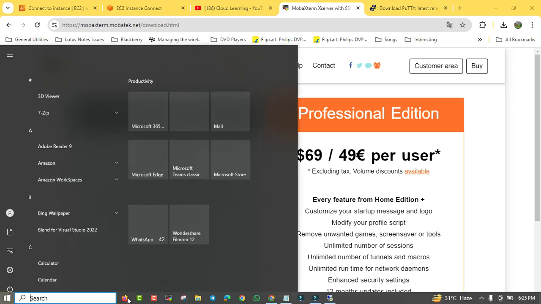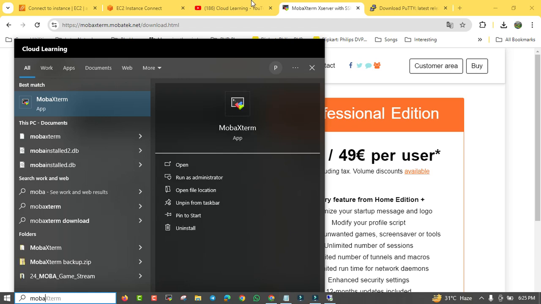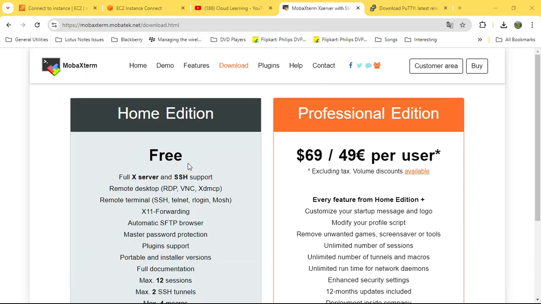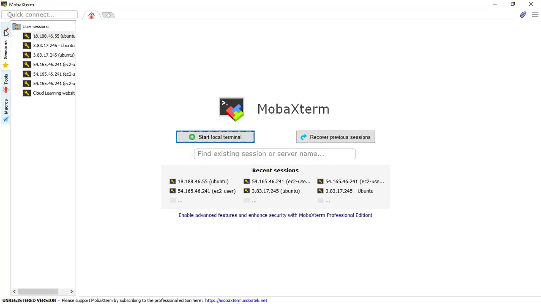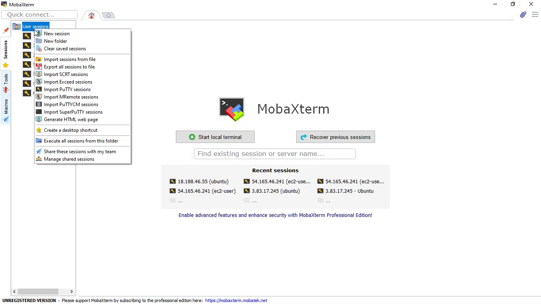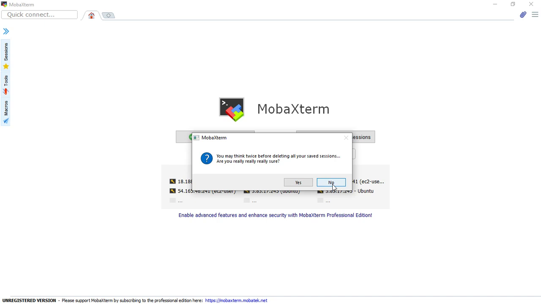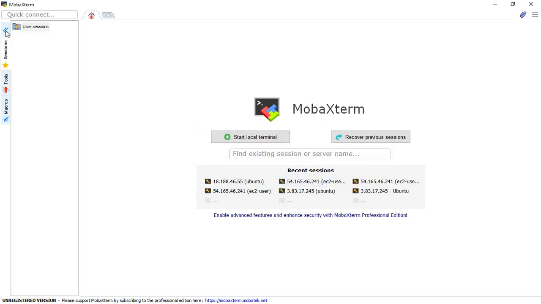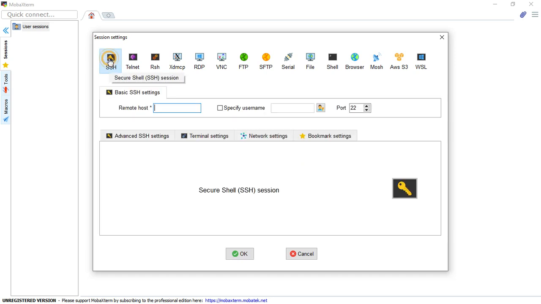So you will find this kind of option, right? MobaXterm is like this. Okay, when you open this one, you can go there. Now you can create a new session. Suppose I go for SSH. Okay, then what is the remote host?